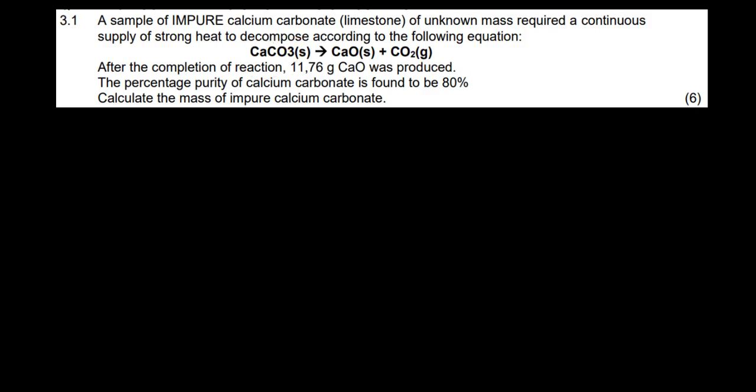After completion of the reaction, it was found that 11,76 grams of calcium oxide was produced. 11,76 grams of CaO was produced. So the mass of calcium oxide is equal to 11,76 grams.